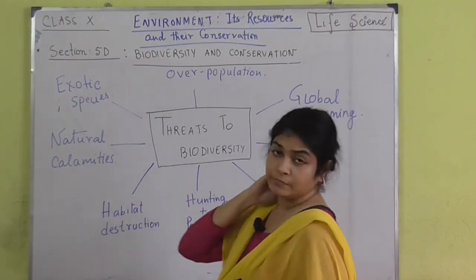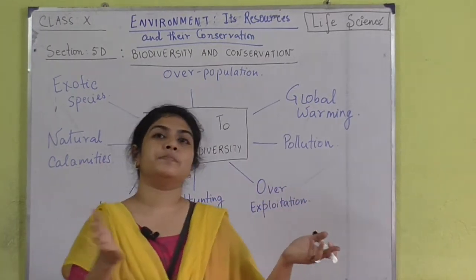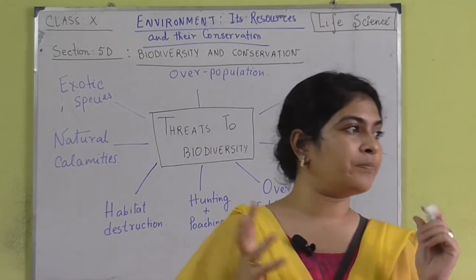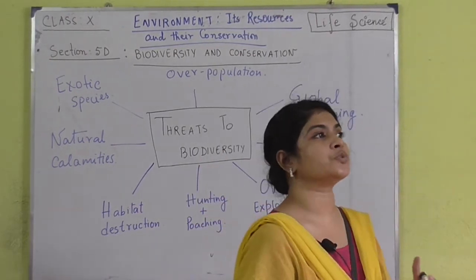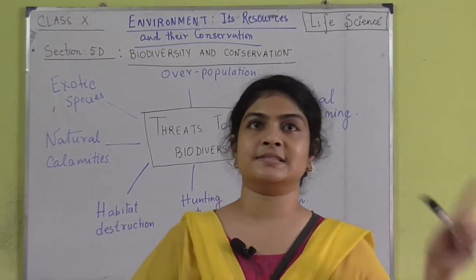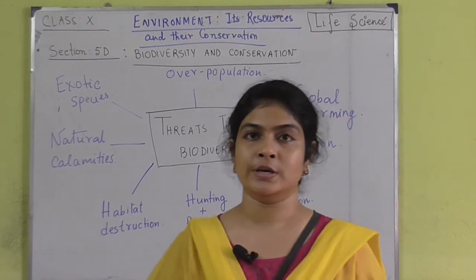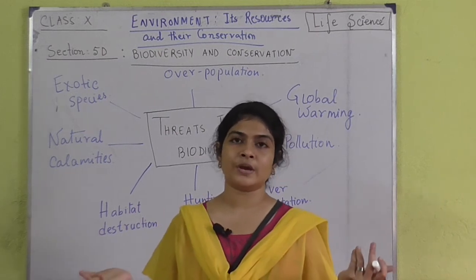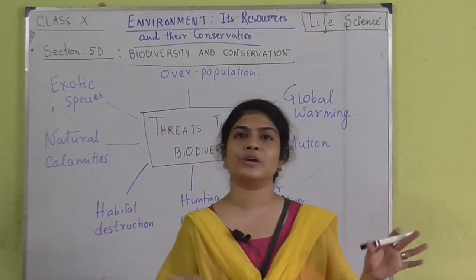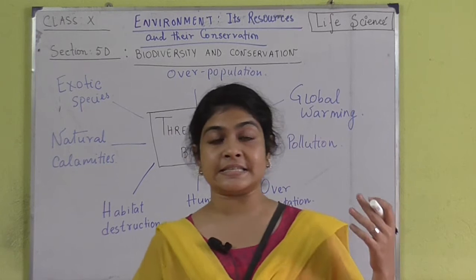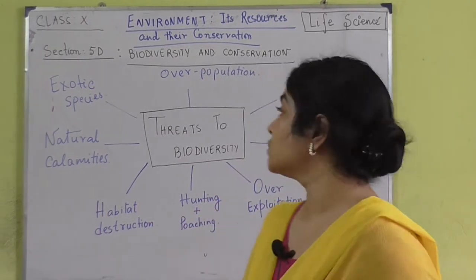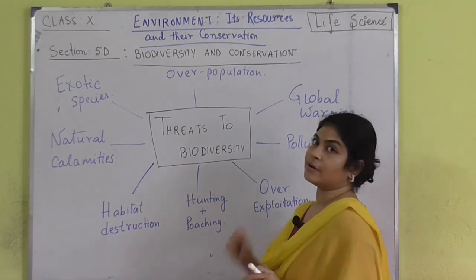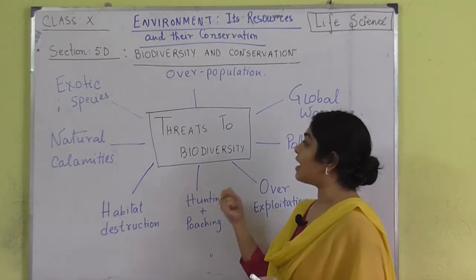So now we have understood about the importance of biodiversity. What we have seen? We have seen that there are basically every type of resource, from leathers to resins, gums, wood, food, everything is related to biodiversity. If there is no biodiversity, then we are just not going to get any of these products, medicines, wood, right? So now we are going to talk about what are the threats to biodiversity. That means what are the reasons.